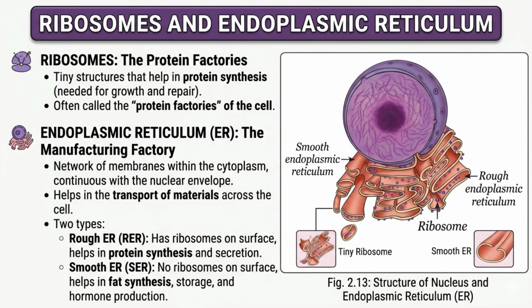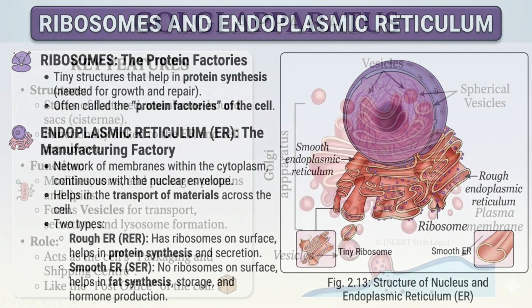The endoplasmic reticulum, also called ER, is a network of membranes present inside the cell. It helps in the transport of materials from one part of the cell to another. There are two types of endoplasmic reticulum. The rough endoplasmic reticulum contains ribosomes on its surface and helps in protein synthesis. The smooth endoplasmic reticulum does not contain ribosomes and helps in fat and hormone synthesis.